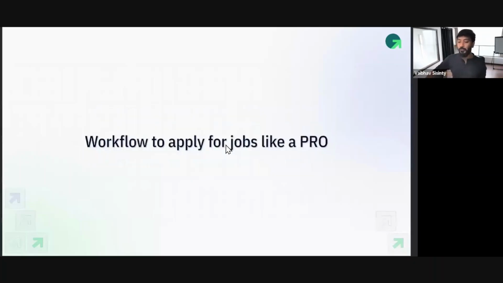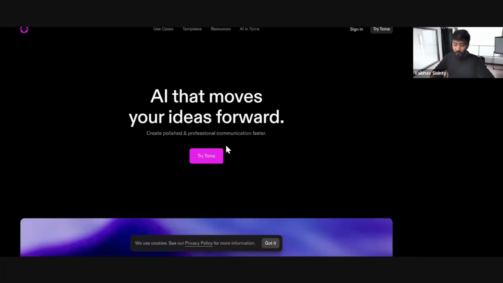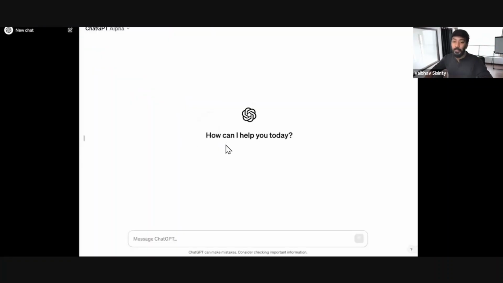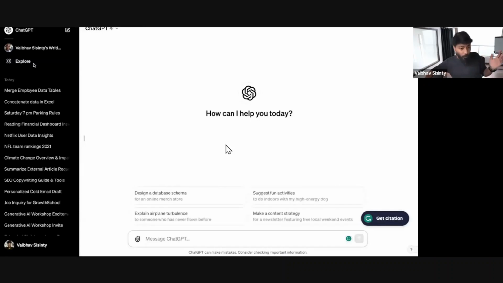Okay, let's start with the first one. Workflow to apply for a job like a pro. Okay, I love this. And I'm sure you guys are going to love it as well. And let me show you how it works. So here, what we're going to do is we want AI to understand our resume by going through our resume. And by the way, best part, you can do this for free as well and also for paid.